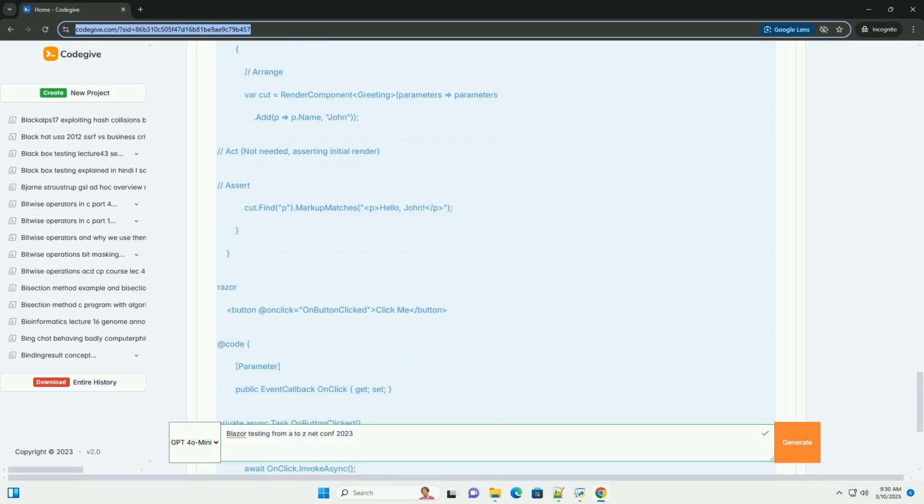Mutation testing. Mutation testing involves introducing small changes, mutations, to your code and verifying that your tests detect those changes. If your tests don't detect a mutation, it indicates that your tests are not covering that part of the code effectively. Tools like Stryker.NET can be used to perform mutation testing in .NET.